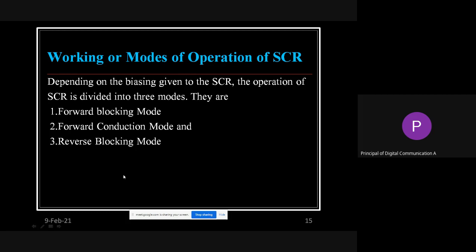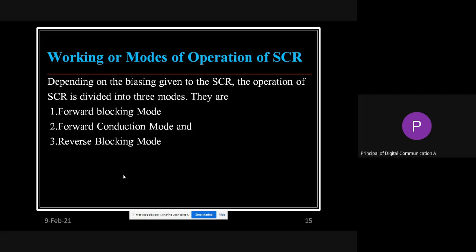So this is what we were talking about, the working or the modes of operation of SCR. How is this particular SCR going to work, or how many modes are there? So basically there are three modes.